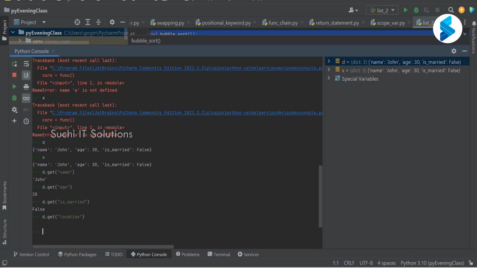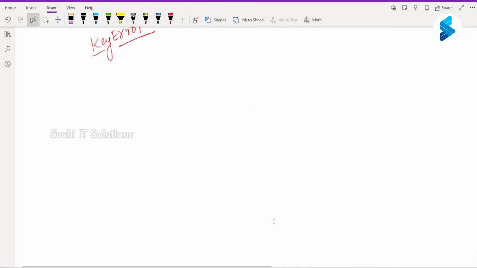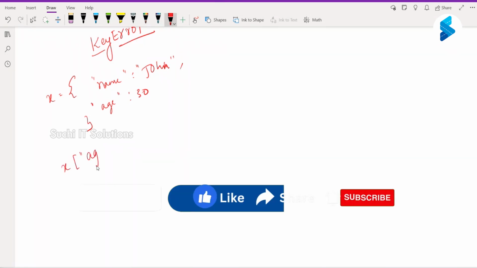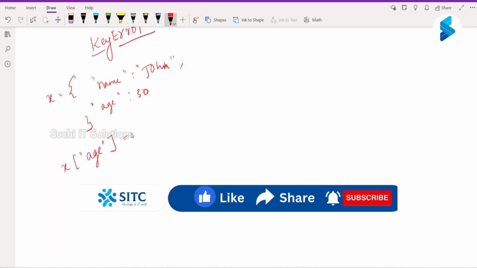Now what we are going to do here. Let's say we have the same dictionary. Now I want to update the age to 35. The update syntax is the same as adding a key value pair into the dictionary.